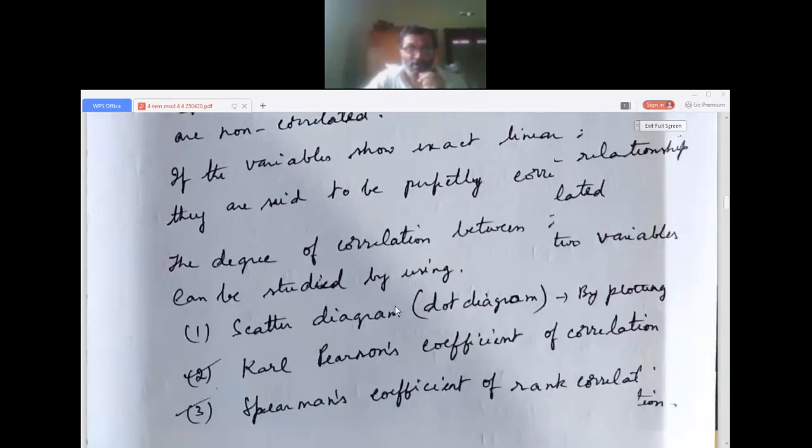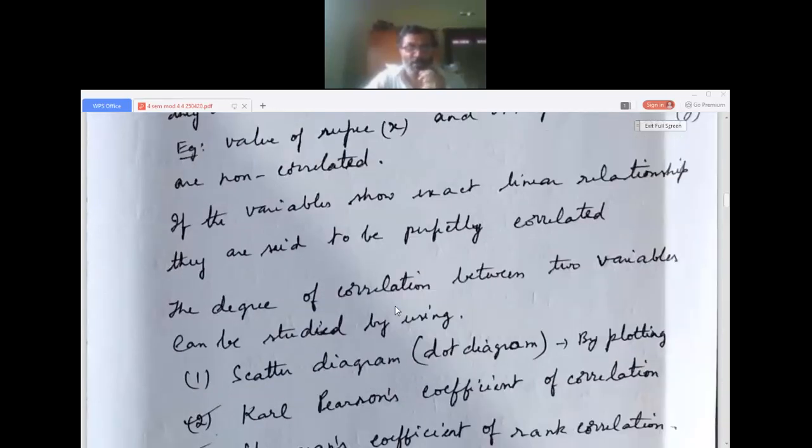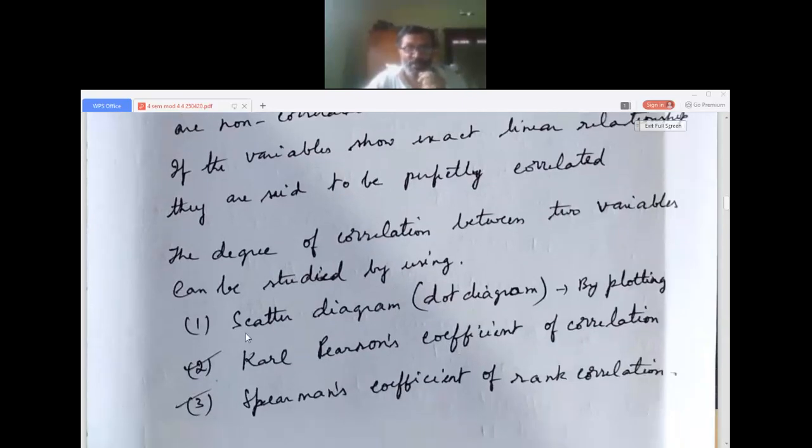The degree of correlation between two variables can be studied by a scatter diagram or dot diagram. That is by plotting in the graph. But in your syllabus, this scatter diagram concept is not there. You have got only two other concepts. That is Karl Pearson's coefficient of correlation and Spearman's coefficient of rank correlation. So to find out correlation, you have got two formulas. One is Karl Pearson's coefficient of correlation. Another is Spearman's coefficient of rank correlation.